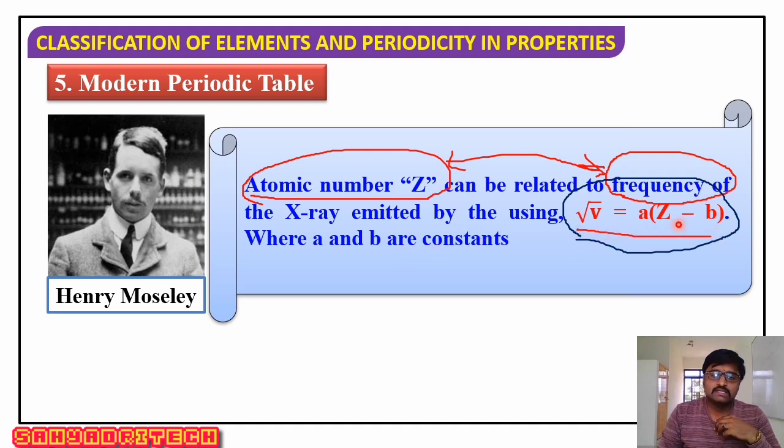He introduced constants; a and b are constants here. Z is the atomic number and mu is the frequency of the X-rays emitted by the elements.